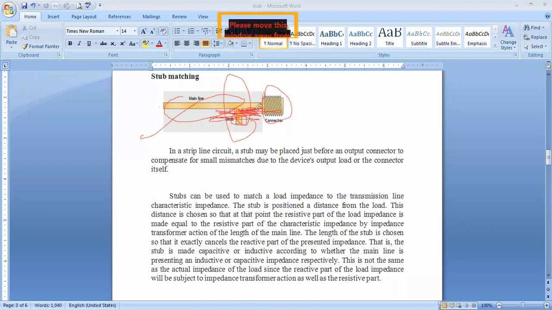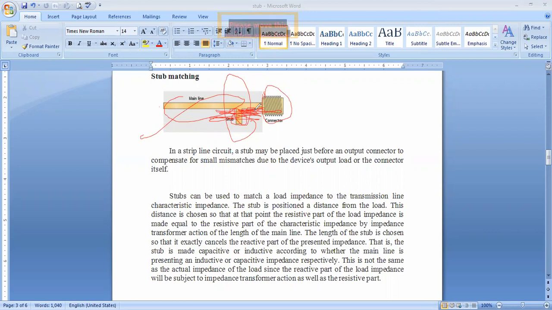initially, the stub is located in order to match the real part of the characteristic impedance of the transmission line with the stub. Actually that is a complex number, right? R plus j omega L or R plus j omega C. Of course, the stub is also a piece of transmission line, so it also has real and imaginary terms.